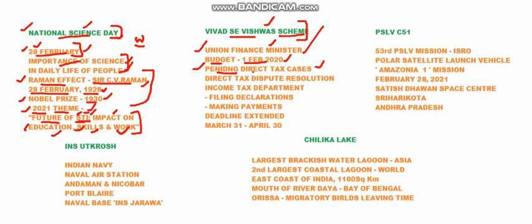There are so many direct tax cases, and for fast redressal of these pending cases, the VIVAD se VISHVAS scheme is introduced. In another way, you can call it direct tax dispute resolution. Dispute resolution is the prime agenda of the VIVAD se VISHVAS scheme.